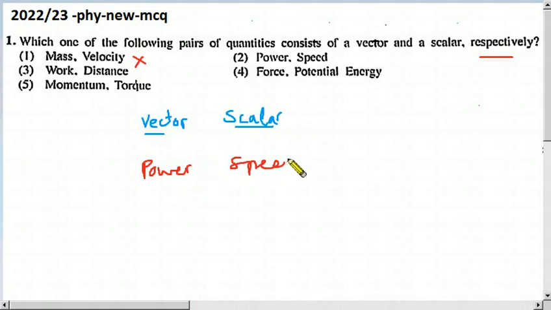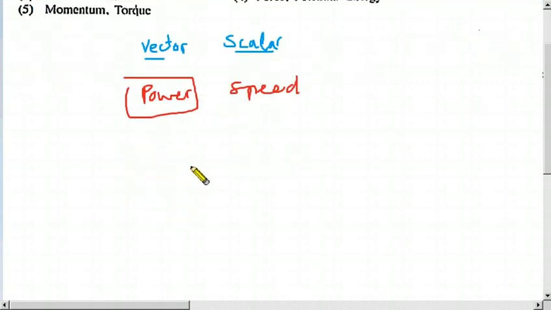So the second one, power and speed. Regarding power, what can you say? Is it a vector or a scalar? Power is the energy used per second, or work done per second. So per second is the time. Time is a scalar, because we don't say direction, 2 hours, 3 hours, we just say that's all. The class will be finished after 2 hours.